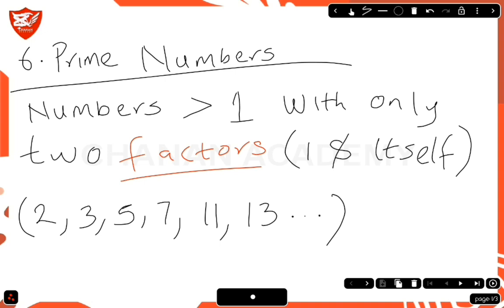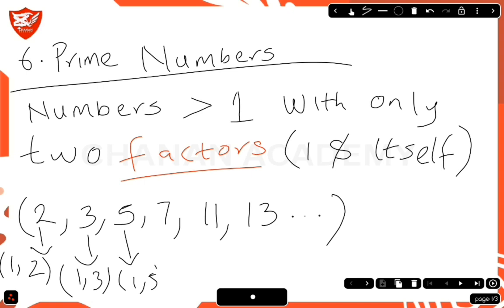If you check these numbers, they have just 2 factors. Only 2 numbers can divide them. For 2, it's only 1 and 2 that can divide it. For 3, it's only 1 and 3. For 5, it's only 1 and 5. For 7, only 1 and 7. For 11, only 1 and 11. And for 13, only 1 and 13. So these are prime numbers. They only have 2 factors and they are greater than 1.